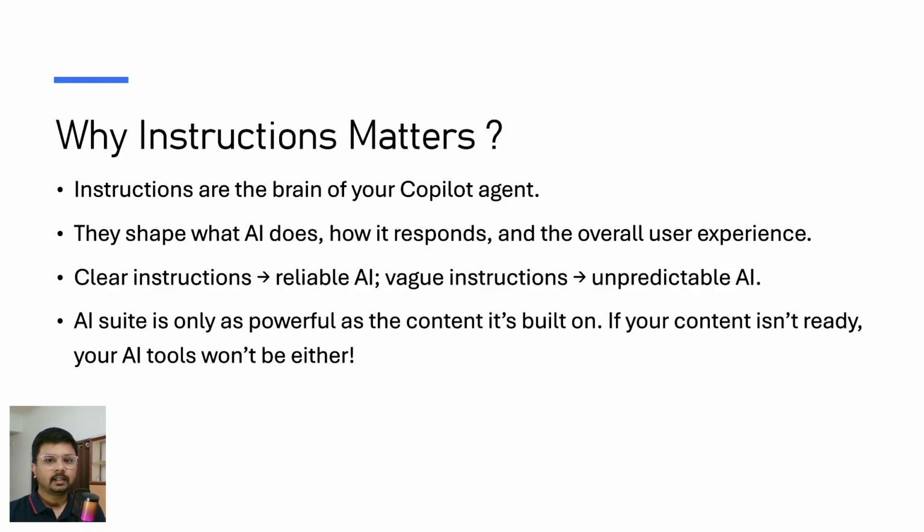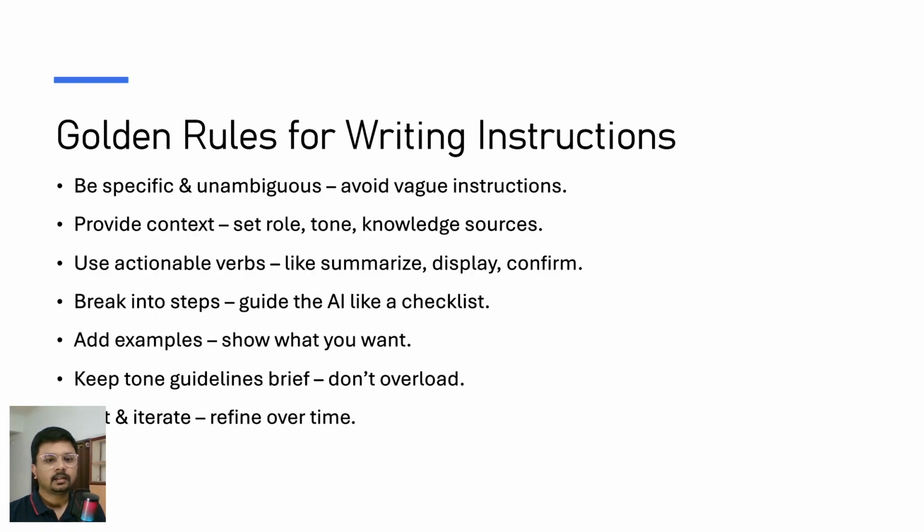Right? Because if you think that AI knows everything, yes, it knows, but it doesn't know what you want until and unless you explicitly tell it. Correct? These are some golden rules for writing instructions. So the very first thing is be specific, because whenever the instructions are clear, then only it will work. If it is not clear, AI will start giving you the result based on assumptions.